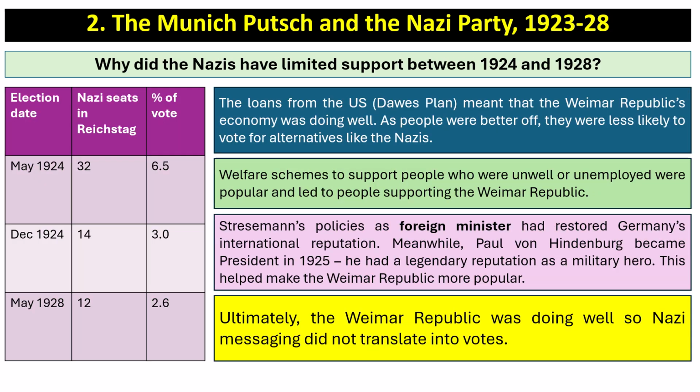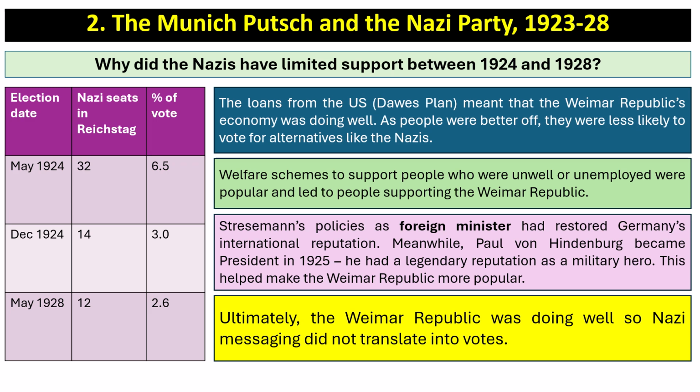So the Nazis had limited support between 1924 and 1928. In May 1924, the Nazis had just 32 seats in the Reichstag and 6.5% of the vote, and this further dropped in December 1924 to 3% of the vote, 14 seats, and by May 1928, 2.6% of the vote and 12 seats.